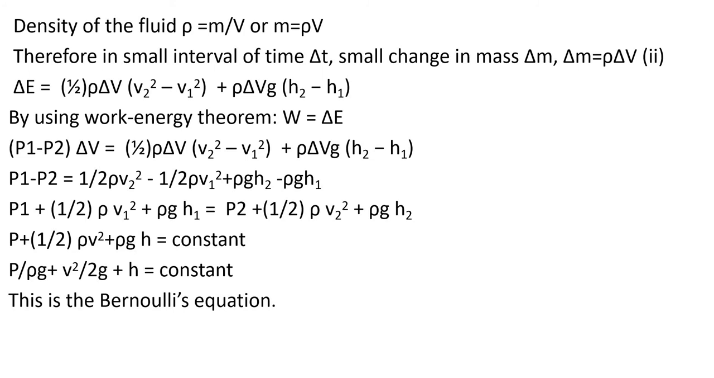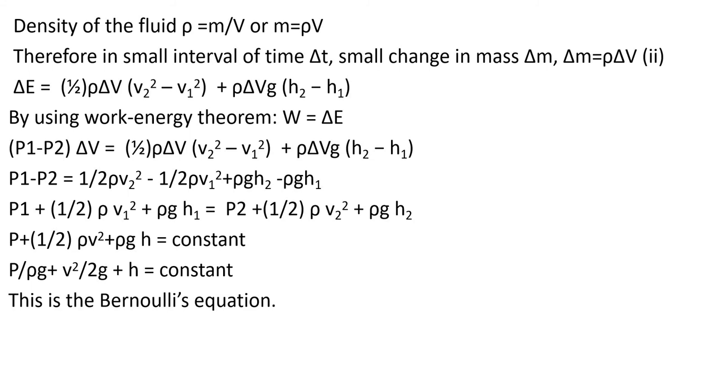Okay. So in that expression, instead of M we are writing it as rho delta V itself. Then by using work energy theorem we can write work done is equal to sum of change in kinetic energy plus potential energy. LHS stands for P1 minus P2 into delta V, that is work done, and RHS stands for sum of change in kinetic energy plus potential energy. So we can write P1 minus P2 into delta V is equal to half rho delta V into V2 square minus V1 square plus rho delta V G into H2 minus H1. Delta V can be cancelled, so we will get P1 minus P2 equal to half rho V2 square minus half rho V1 square plus rho G H2 minus rho G H1.